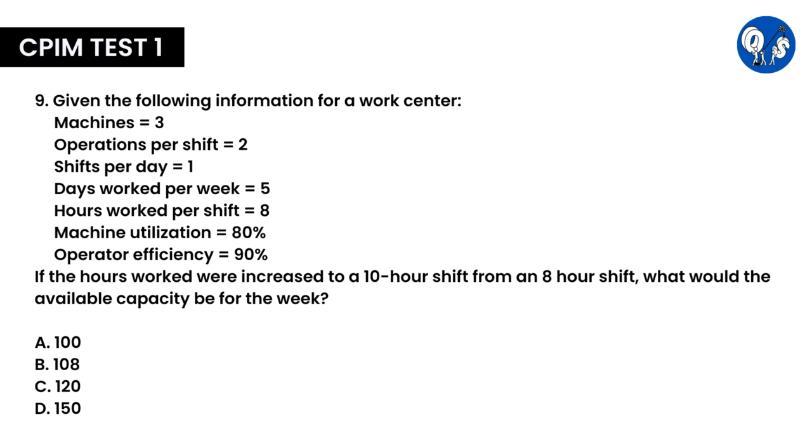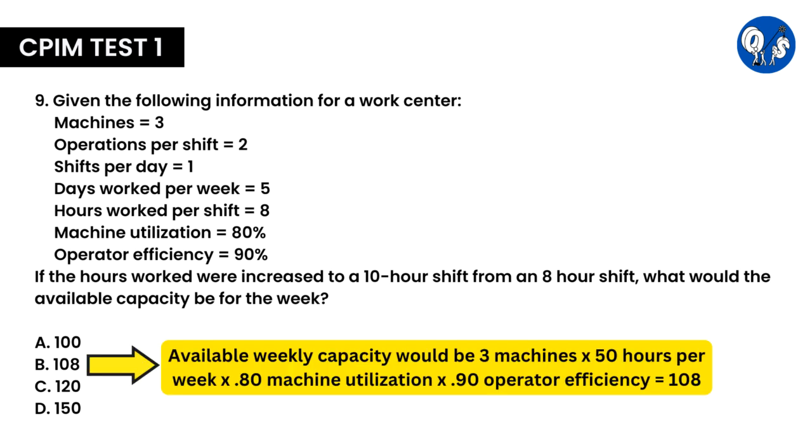Now let me explain how. Here the formula which we will be using is very simple. We will just multiply available weekly capacity, that is 3 machines times 50 hours per week, times 0.80 machine utilization and 0.90 operator efficiency, which will give us 108.